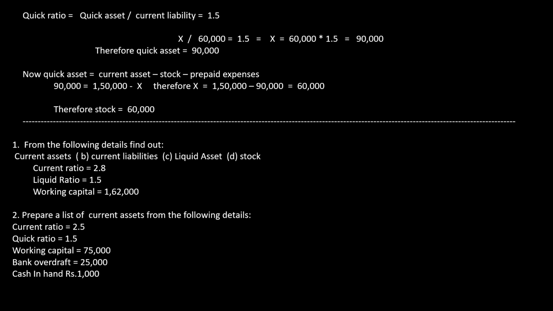Now, using the quick ratio, quick asset I don't know, but current liability I found out is 60,000. Therefore, X divided by 60,000 is 1.5, so X will be 90,000. That is my quick asset. Once I know the quick asset, I can find the stock. Quick asset is current asset minus stock minus prepaid expenses. So 90,000 is equal to 1,50,000 minus X minus 0, since prepaid expense is always 0 unless given in the sum. Therefore, X is equal to 60,000. That is my stock. So that is the final answer.